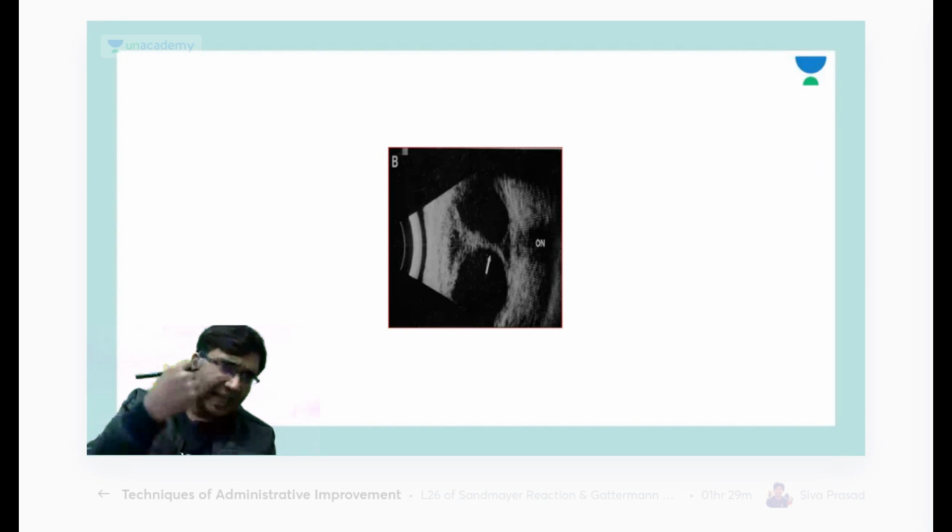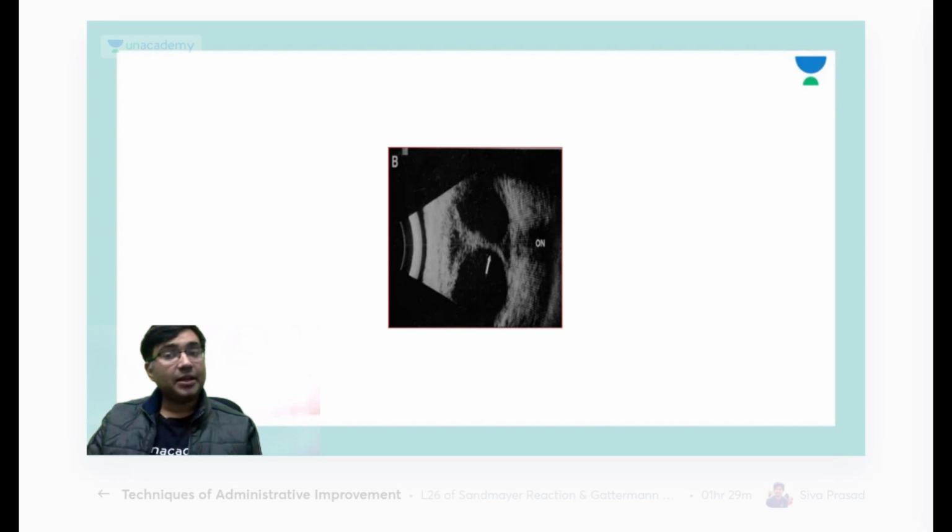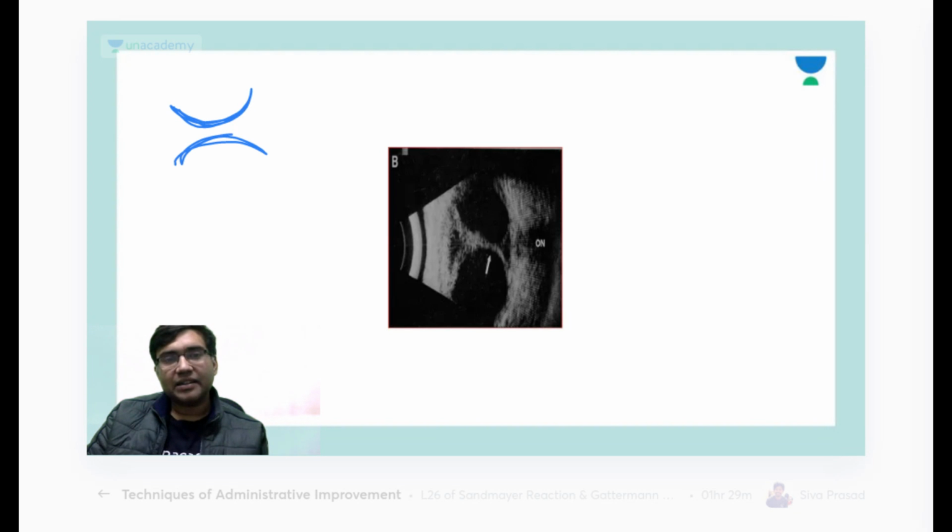You would ask, sir, this can also be a tractional retinal detachment, but the answer is no. This is not a tractional retinal detachment. See, the choroidals here are like this. Okay, can you appreciate? The shape is like this. I can call it kissing choroidals. So this is not retina, this is the choroidal bands, and they are kissing each other. Are you able to get my point?